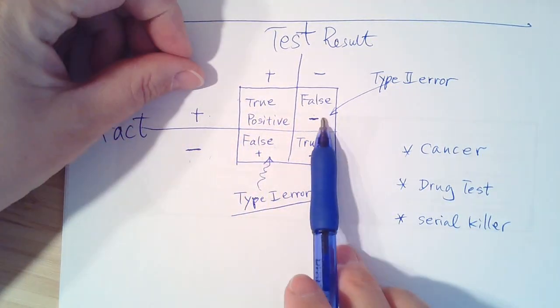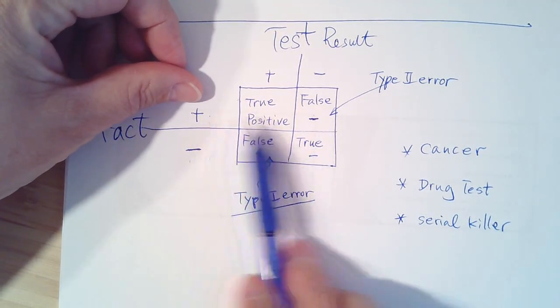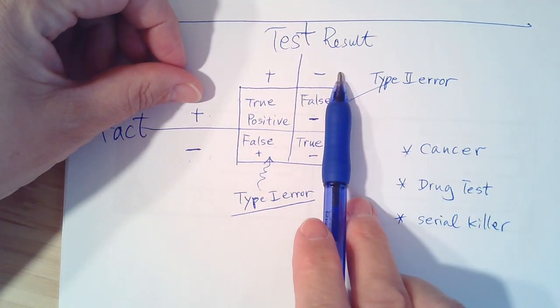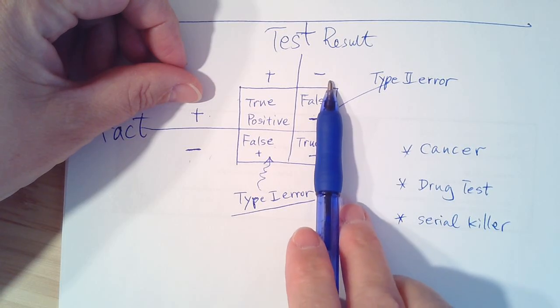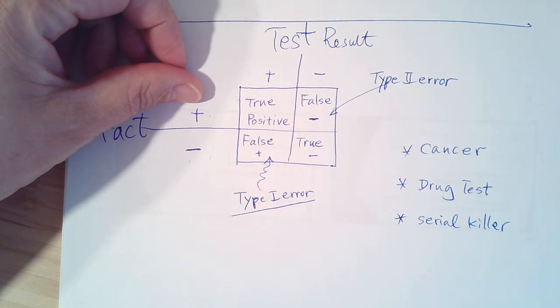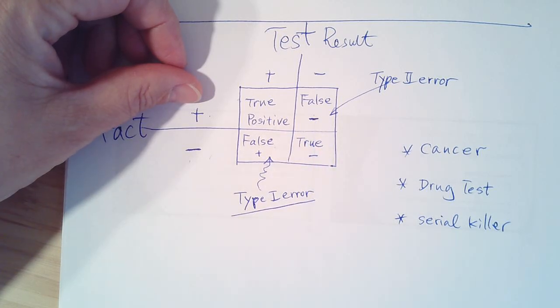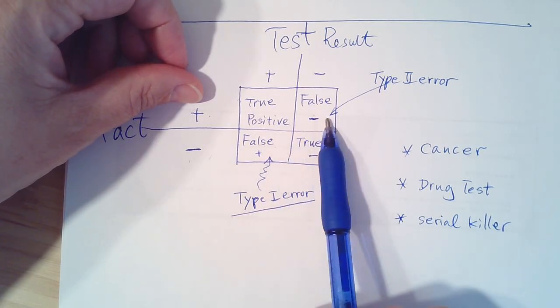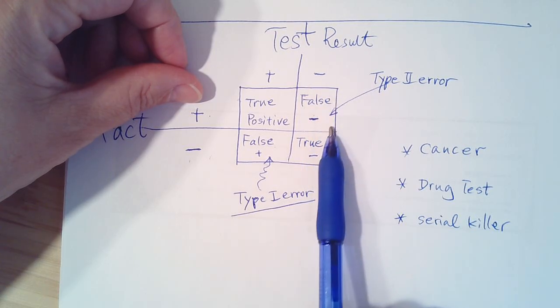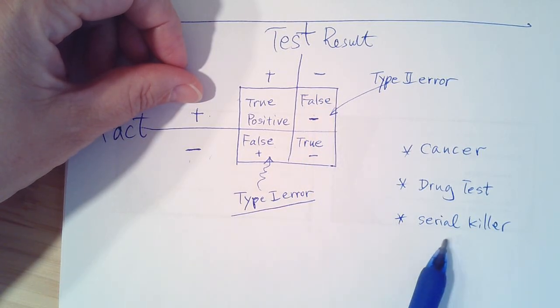But this serial killer, you let him go. The court result said you are innocent. Let him go, or even not catching him. That's very dangerous. Serial killer at large. He's still somewhere in a certain area, and that's very, very dangerous. Most of the people will care about this error the most in this kind of situation.